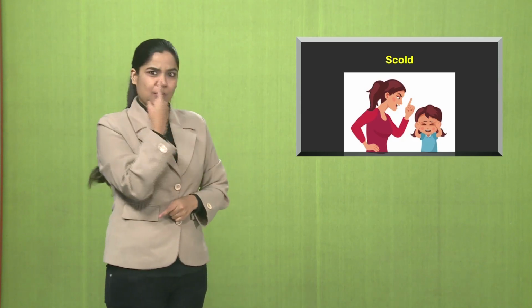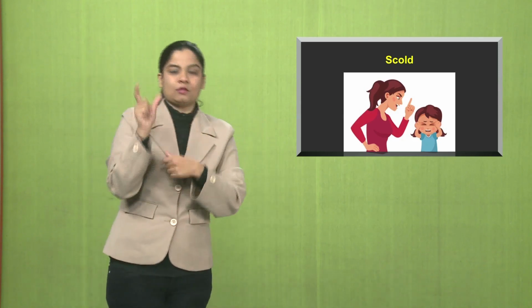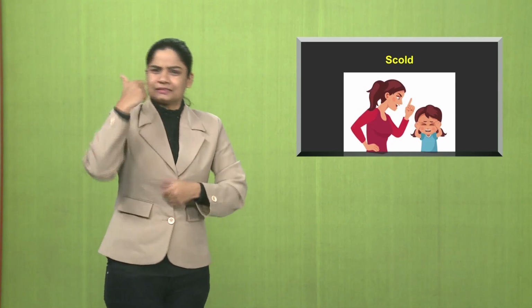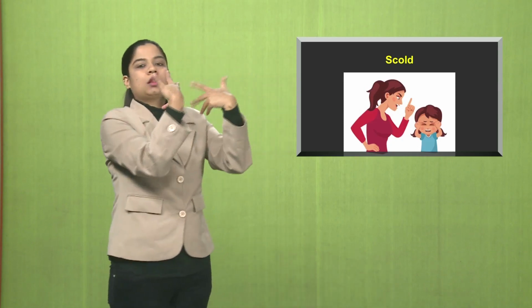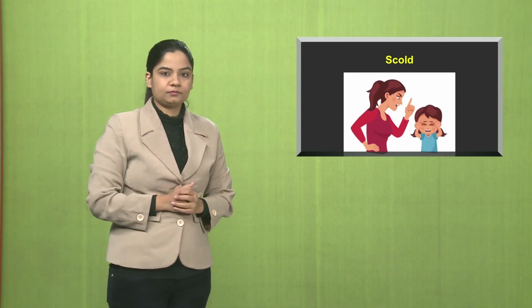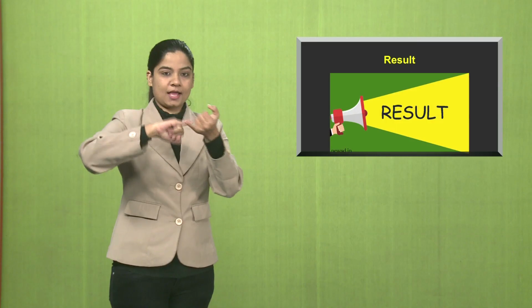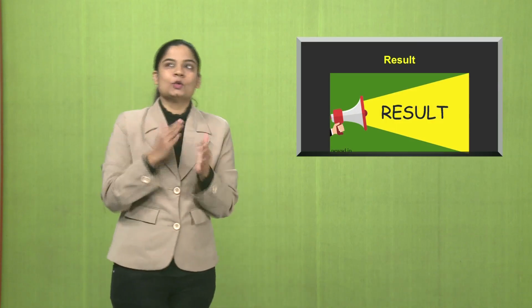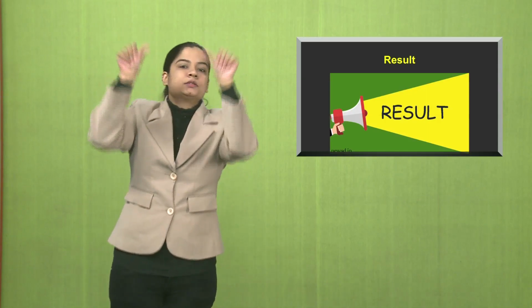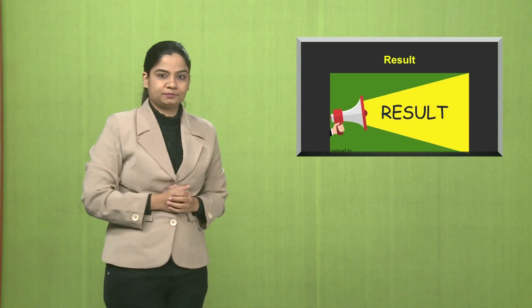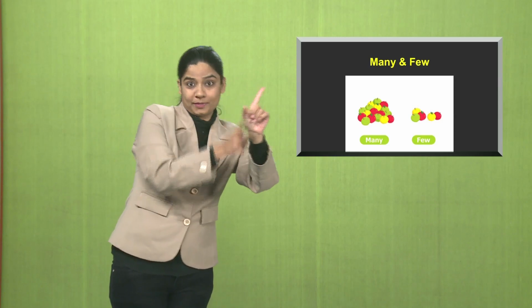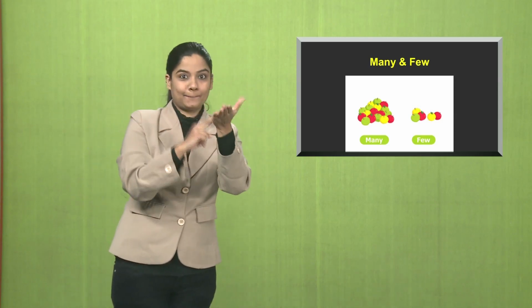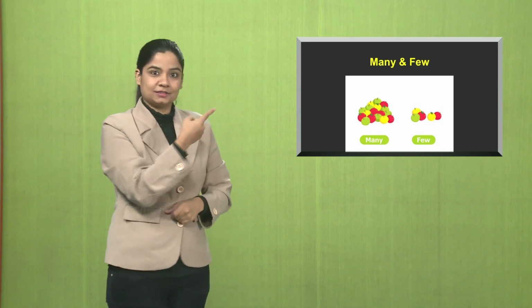Scold, to rebuke angrily, to be angry. Like you can see in the picture, the mother's getting angry on the kid. The father can also get angry. Anybody can get angry and scold. Result, that means the consequence or an outcome is called a result. Many and few, the two different things. Many is a large number.